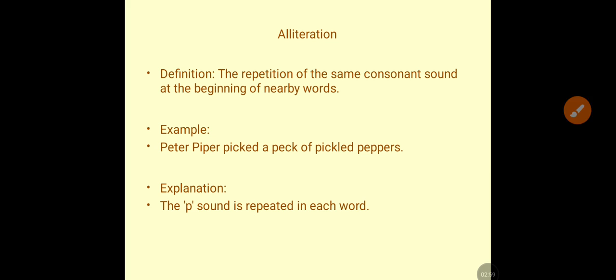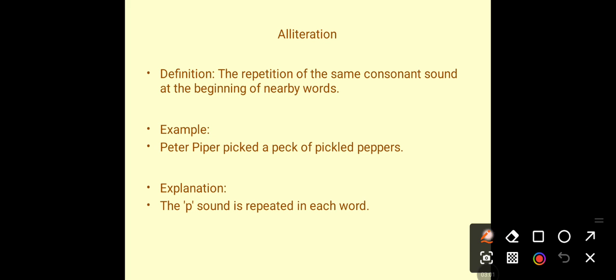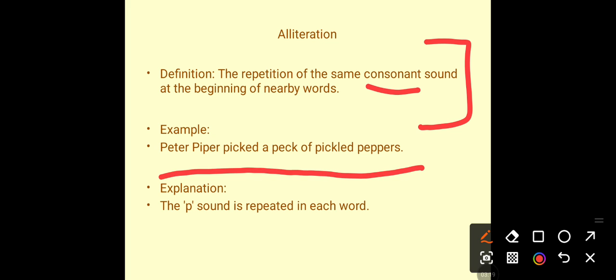So let's see the next literary device, that is alliteration. What is alliteration? The repetition of the same consonant sound at the beginning of nearby words. Like here you can see: Peter Piper picked a peck of pickled peppers.